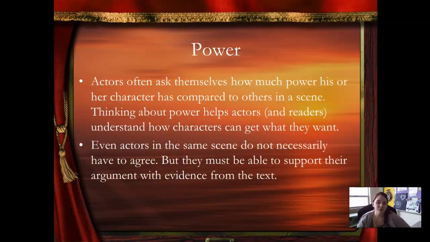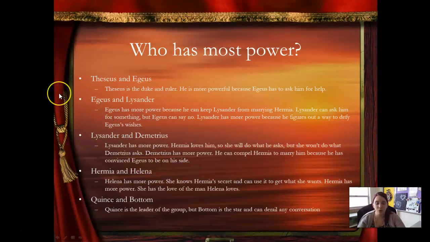So, power. Actors often ask themselves how much power his or her character has compared to the others. Thinking about power helps us understand what the characters want and how they get what they want. Even actors in the same scene do not necessarily have to agree, but they must be able to support the argument with evidence. So, who has the most power?